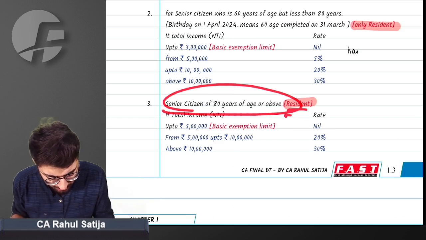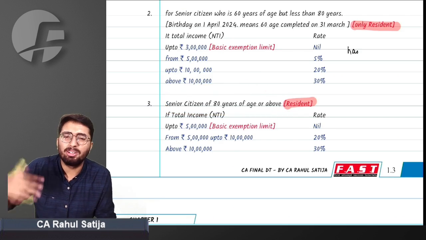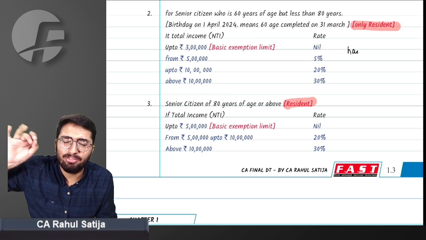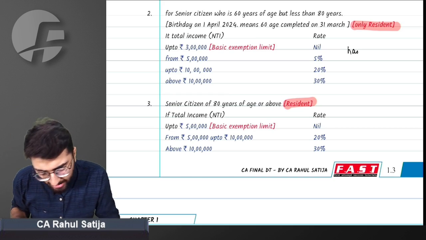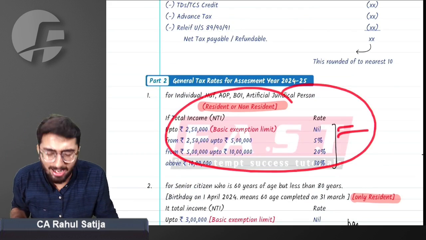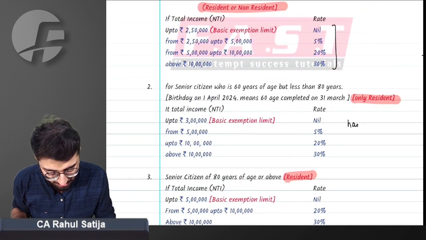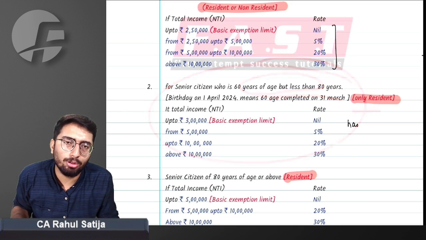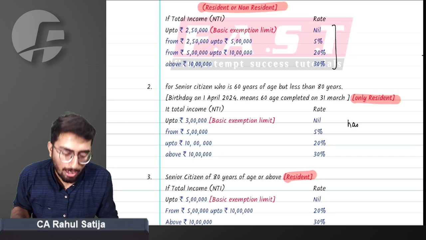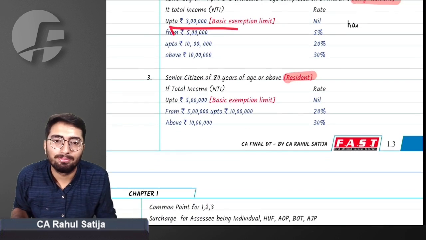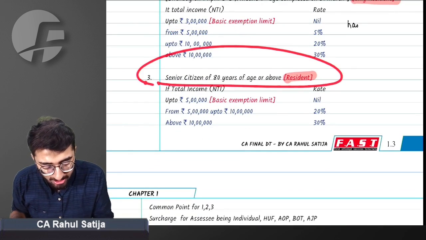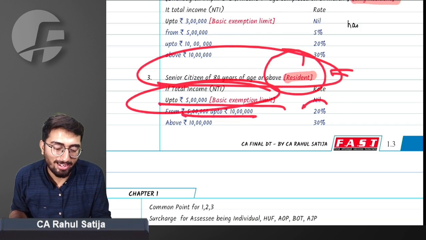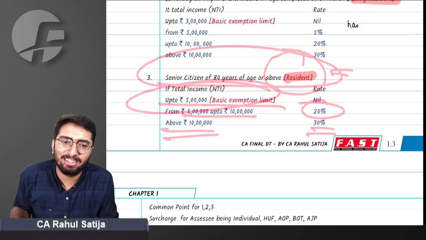If a super senior citizen, like a person who is of 80 years of age. Earlier we had a normal person up to 2.5 lakh no tax. Here we have a resident person of age 60 or more, up to 3 lakh no tax. Here we have a person of 80 years of age who is resident, up to 5 lakh no tax, 5 lakh to 10 lakh 20%, and greater than 10 lakh 30%.